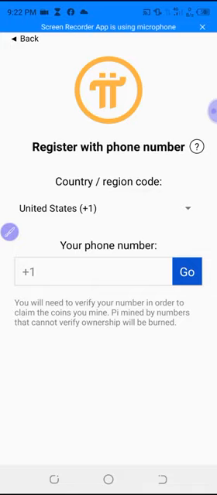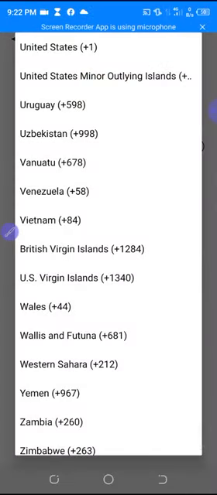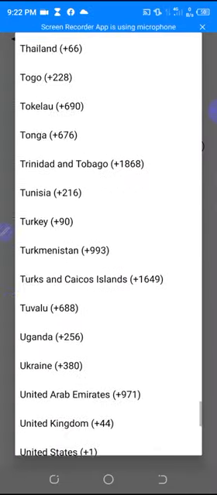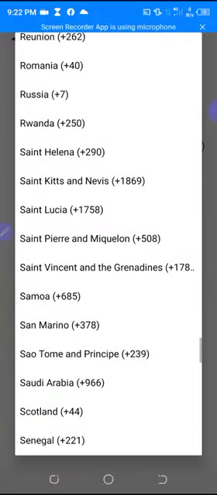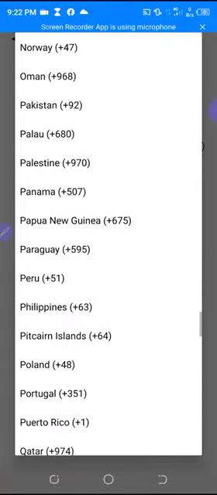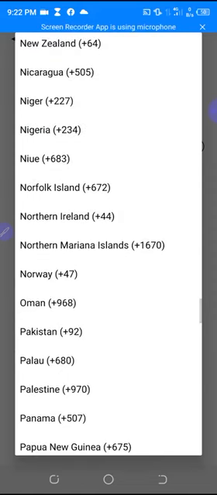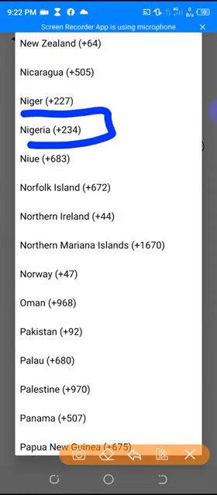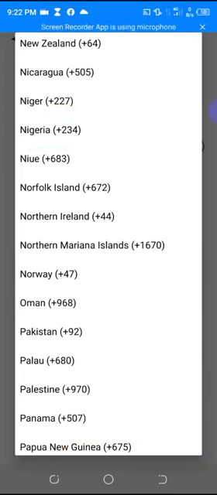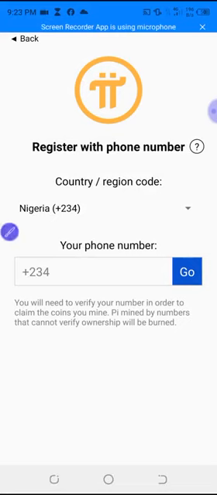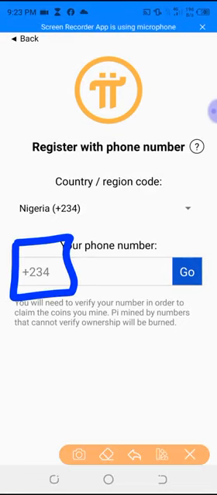Once you click, you can see there are different countries. I'm explaining this video from Nigeria, so I'm choosing Nigeria here, and you see the country code is +234, so it will show there. So you see it has changed from +1 to +234.